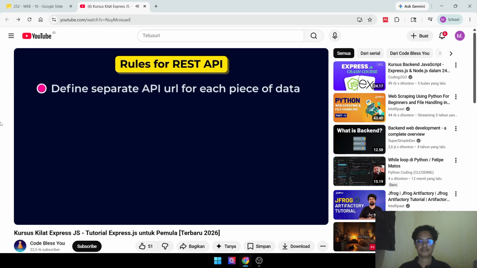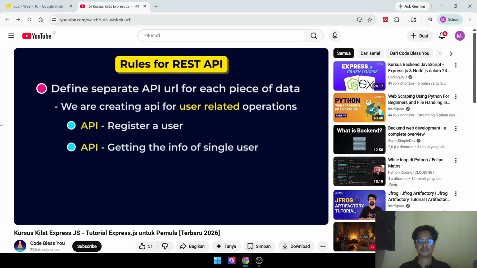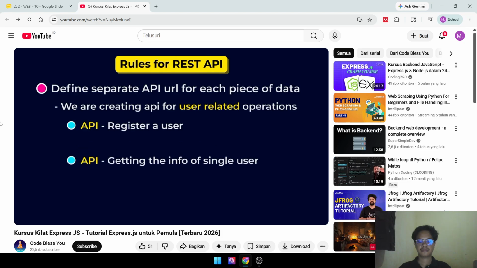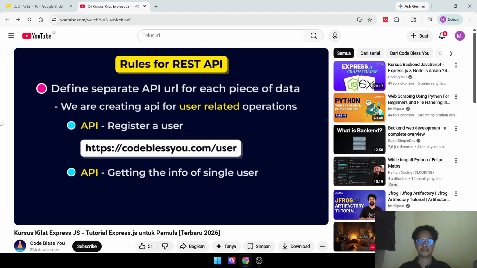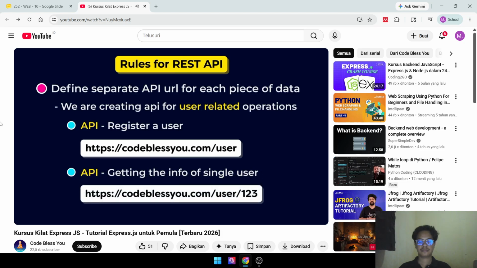One rule is we have to define a separate API URL for each piece of data. For example, suppose we are creating an API for user related operations like registering a user, getting the information of a single user, etc. In this case, our API should be our domain name and then /user for register. And if we want to get information about a single user, then we create an API URL like /user/123. Here, 123 is a user's unique ID.